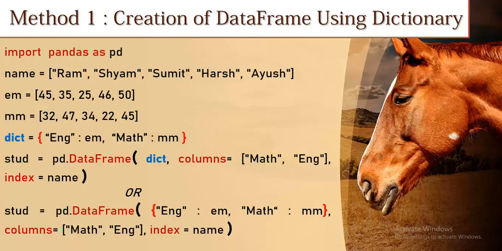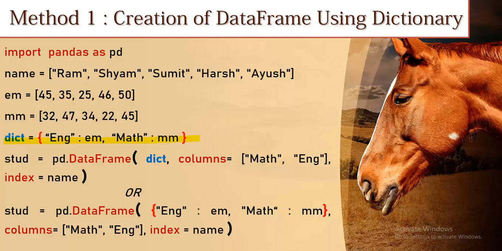And then index. In the rows I am not using the default index. My default index is replaced by the name of the student. You can eliminate this line if you directly write the same thing, but here I am just eliminating this line.